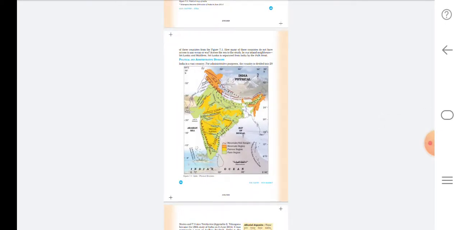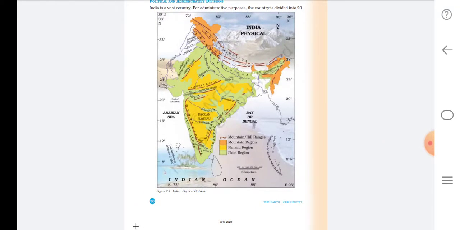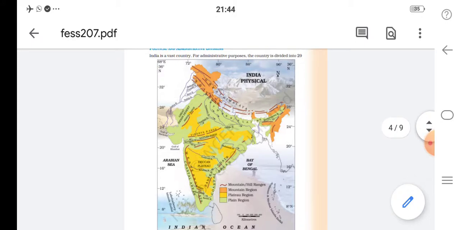This is the physical map of India. Now here you can see in the north side there are the Himalayas, that is mountains. And see, there is a green color coastal side near the Arabian Sea and the Bay of Bengal, so that is the coastal area, and the yellow color one is the plateau region.